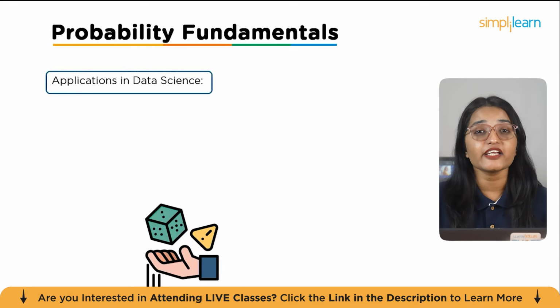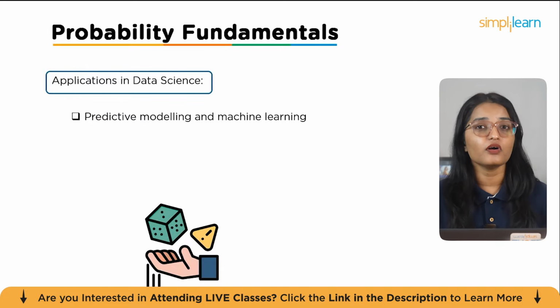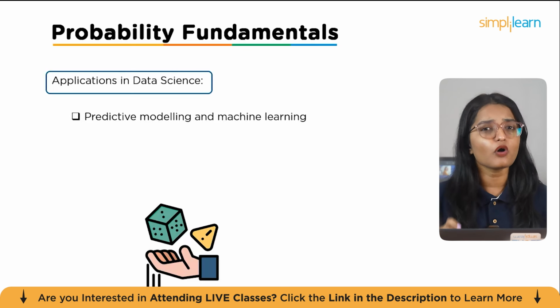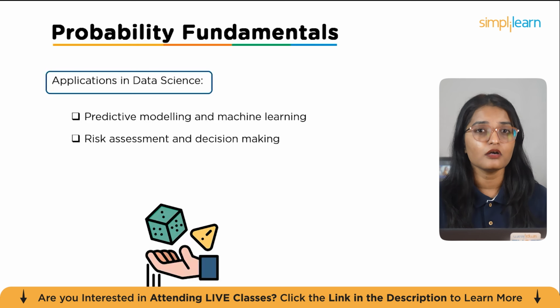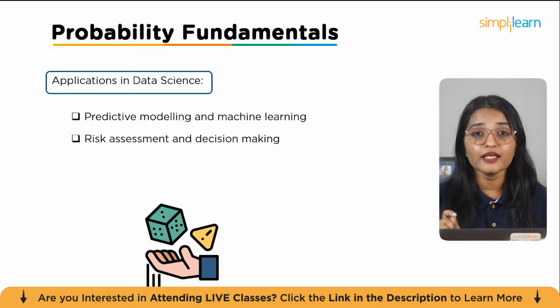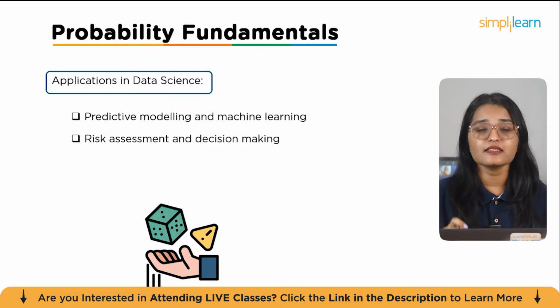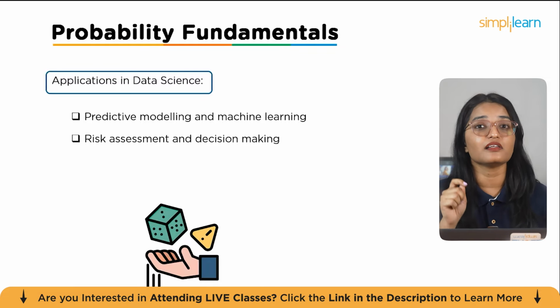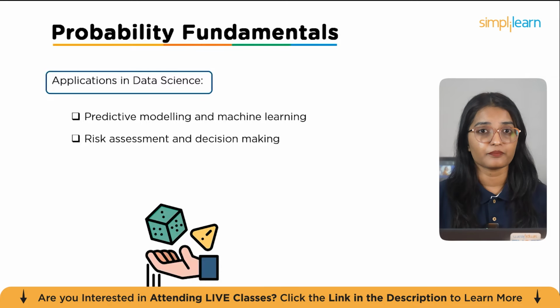Now, probability has a wide range of powerful applications in data science. First of all, it is used in predictive modeling and machine learning, where algorithms estimate future outcomes based on existing data. Probability also plays a key role in risk management and decision making, helping businesses and researchers evaluate the likelihood of different scenarios and plan accordingly.